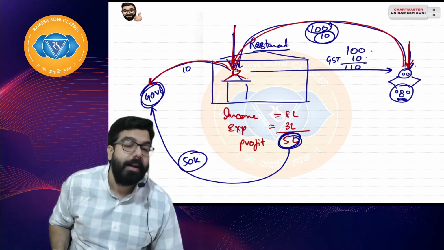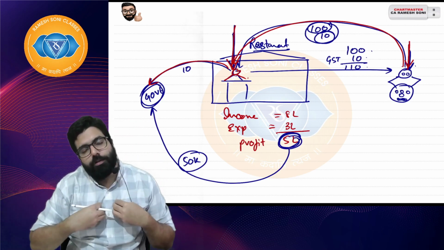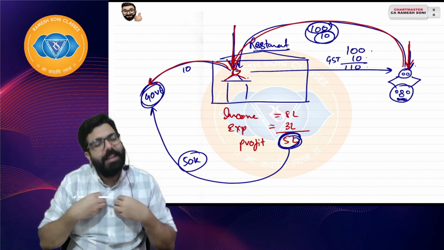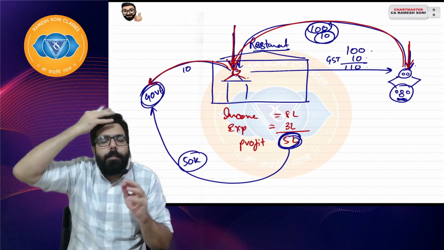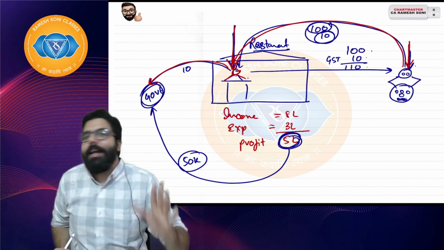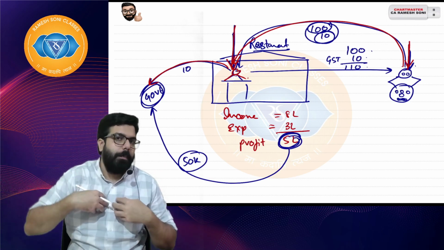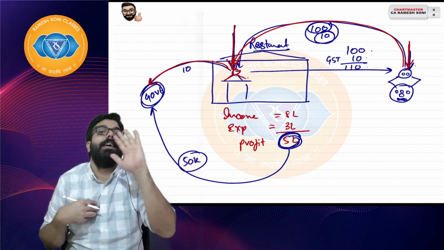I hope everyone is clear. Direct tax is imposed on the person and the burden is also on that person. It is imposed on me and pinching me only, out of my pocket only. Then it is direct tax. Imposed on me, I collected from someone, then paid to the government, that is indirect tax. Imposed on me but pinching the other person, the incidence is borne by the other person, that is indirect tax.